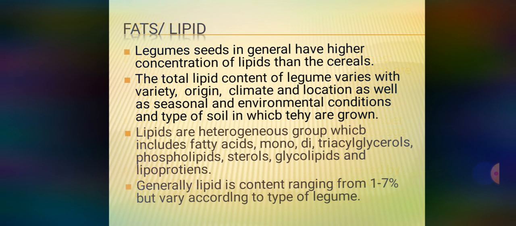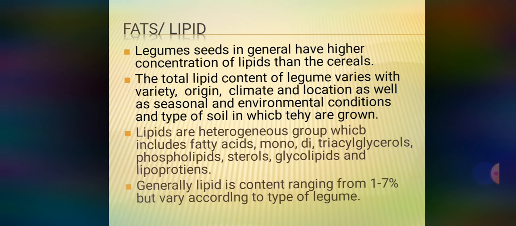Next thing, fat or lipid content of legumes. The food legumes in general have a higher concentration of lipids than the cereals. As we know, we are categorizing some of them as oil seeds. The total lipid content of legumes varies with variety, origin, climate, location, as well as seasonal and environmental conditions and type of soil in which they are grown.